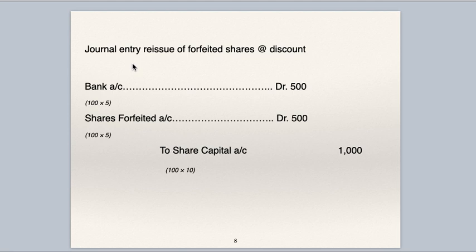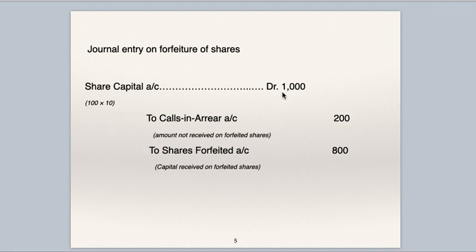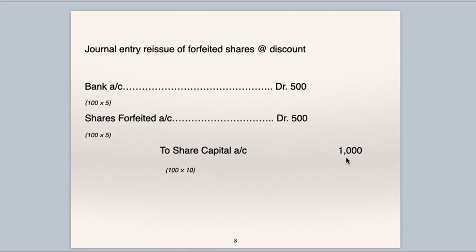Now this journal entry is to be passed for reissue of forfeited shares at discount. Bank account debit 500 because all 100 forfeited shares are reissued at rupees 5, so 100 into 5, 500. Discount gets transferred to shares forfeited account. Shares forfeited account debit 500, 100 into 5, to share capital 100 into 10, 1000. Now if you see, in the forfeiture entry you have debited share capital and in the reissue entry again you are crediting share capital. Whatever shares the company had forfeited, again it has reissued.